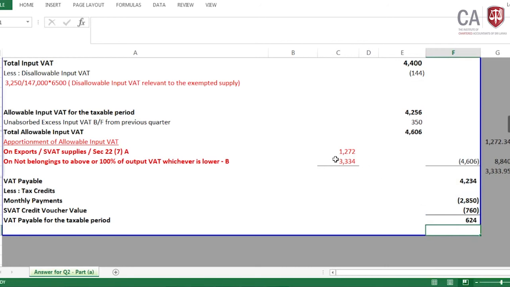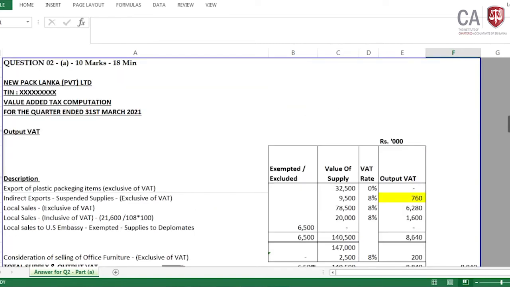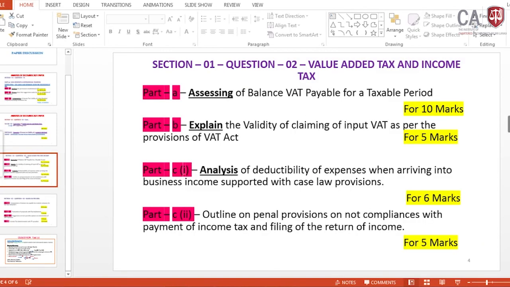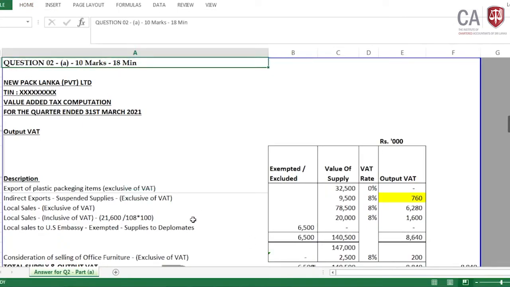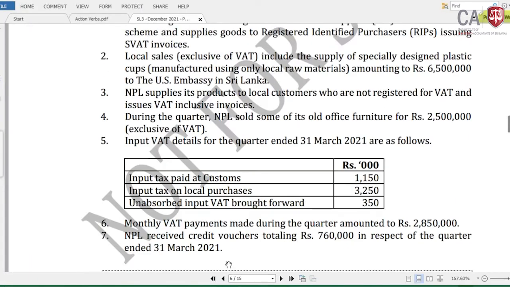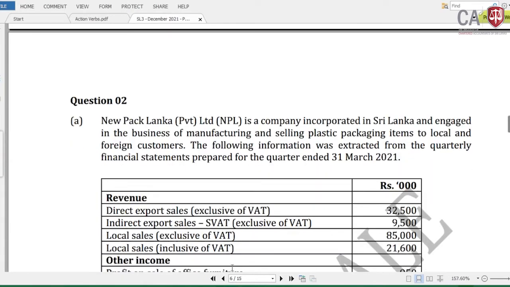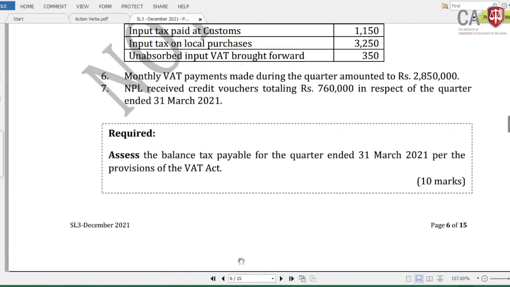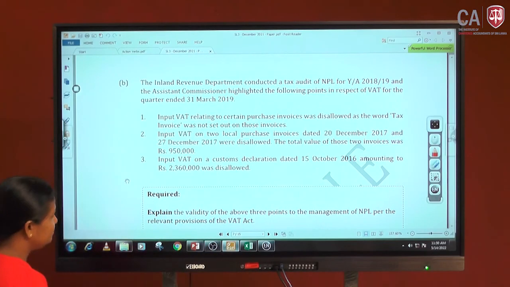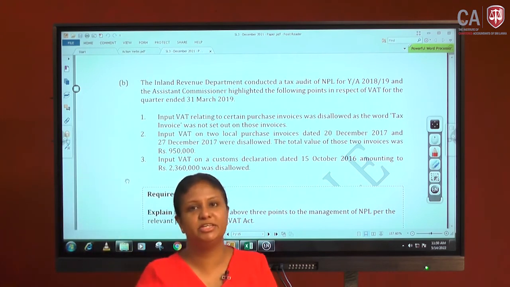Okay, this is the end of the discussion of the computation of the value added tax for the 10 marks. Now for 10 marks, what's the maximum time you have to take? It's only 18 minutes. Within 18 minutes, or less than 18 minutes, I am pretty sure you can do this. Let me conclude the discussion of question 2 part A, which is the computation of the value added tax. Now come to the part B discussion in question 2.